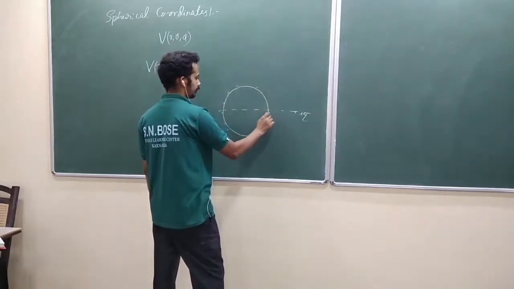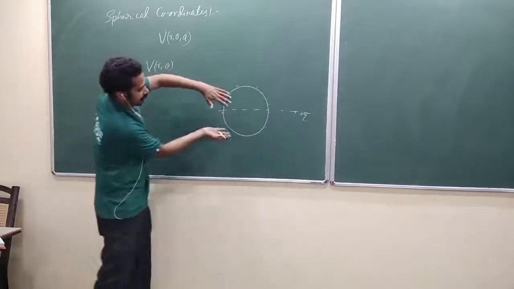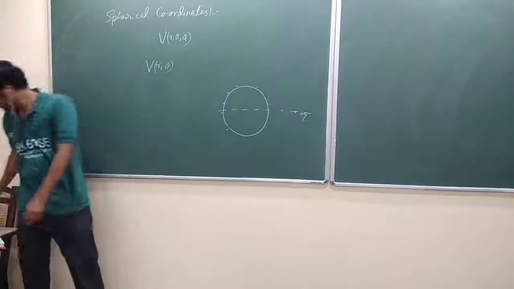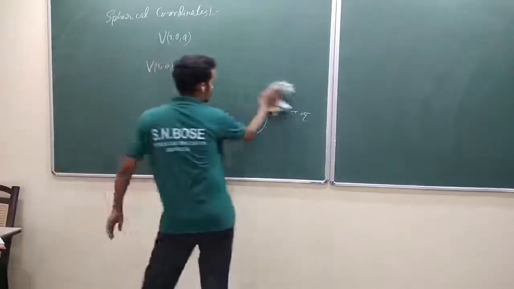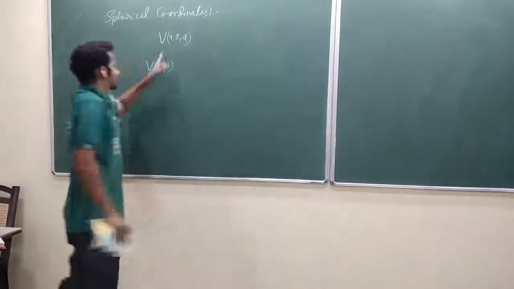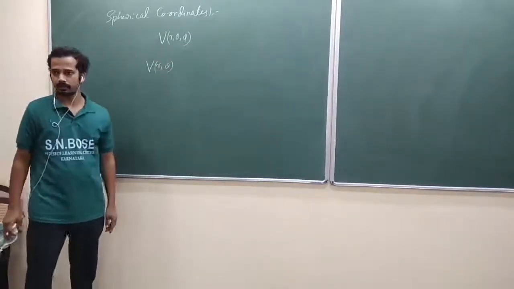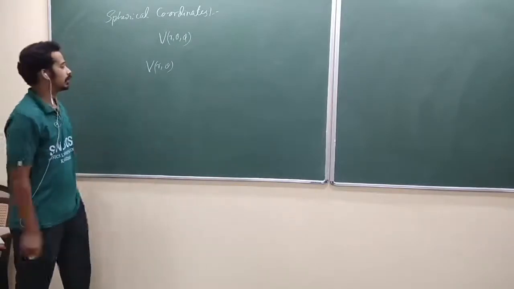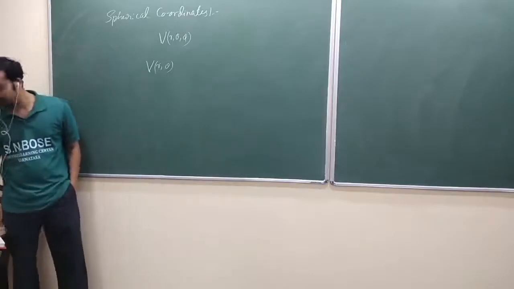When you rotate the system like this, nothing will change. In most cases we will have this kind of situation with azimuthal symmetry. Rotating the system about the z axis means you are changing phi, so again nothing will change. We are restricting ourselves to azimuthal symmetry.